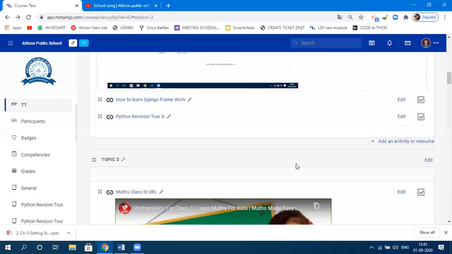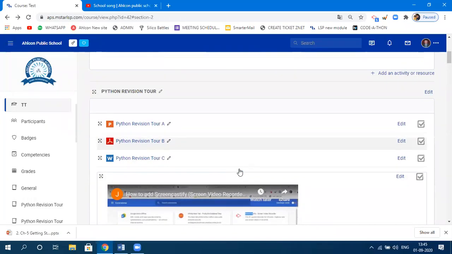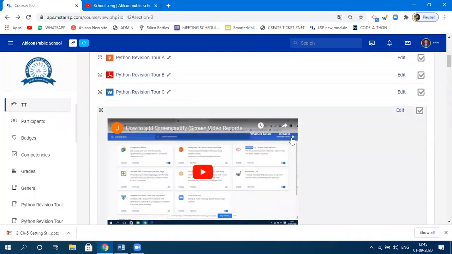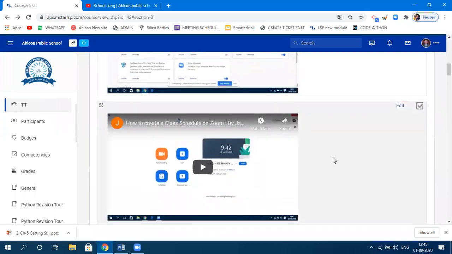Now, I'll show you how to create a page. Three things you have studied today: how to upload a file, how to embed a video in LSP, and how to create a link to an existing video. Similarly, let's say you feel dealing with the quiz in LSP is a bit of a tough process compared to Google Forms.